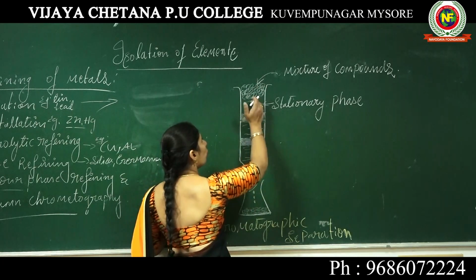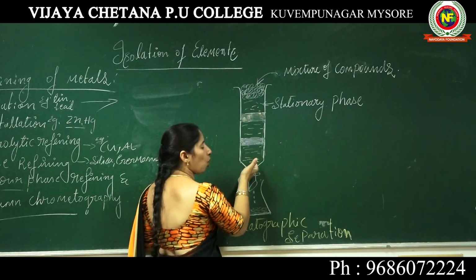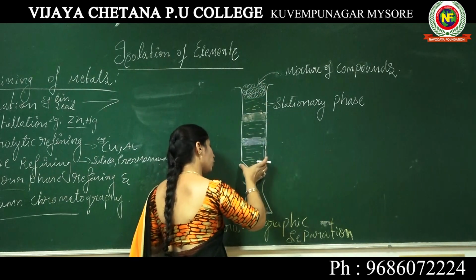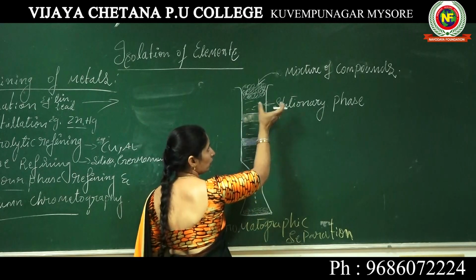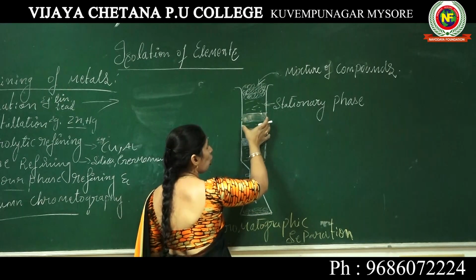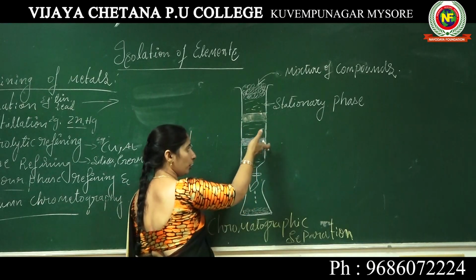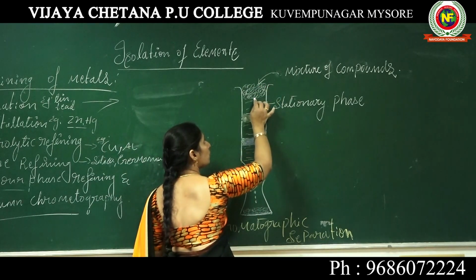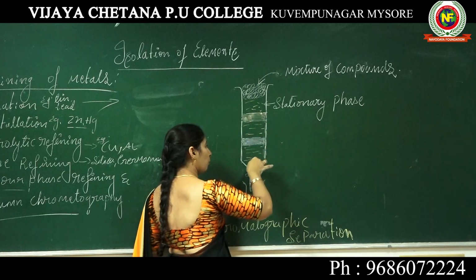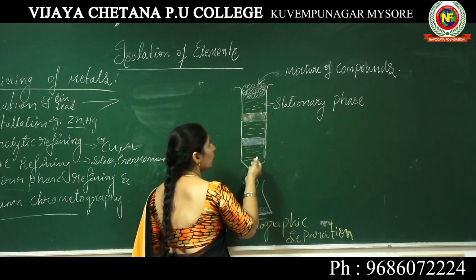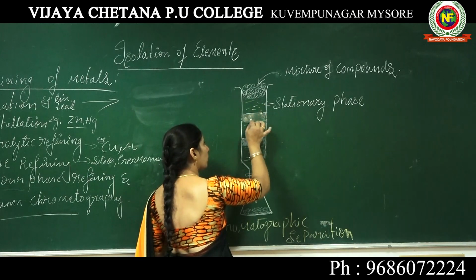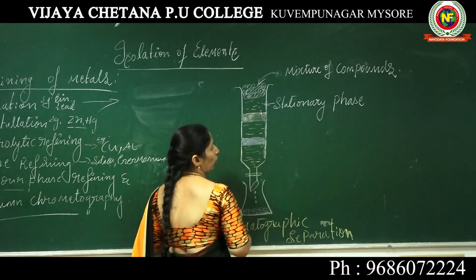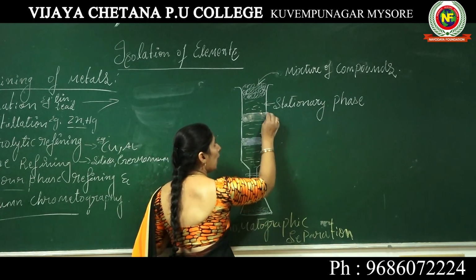When the mixture is allowed to move through this adsorption column, what happens here? The components get adsorbed at the adsorption column.